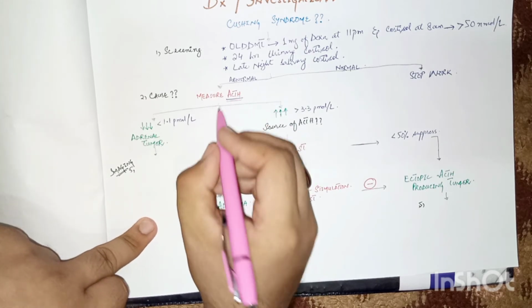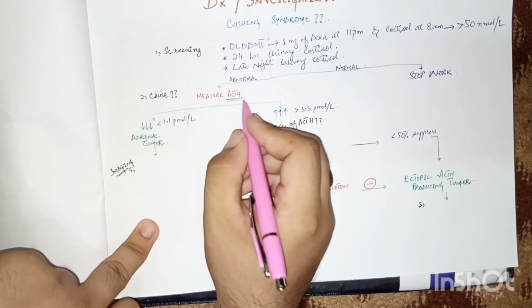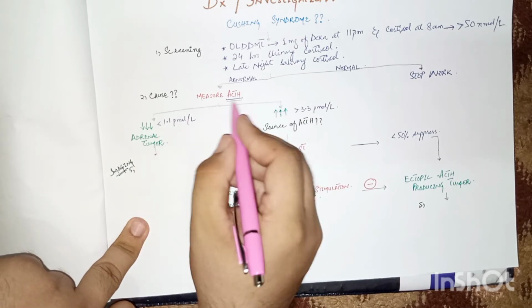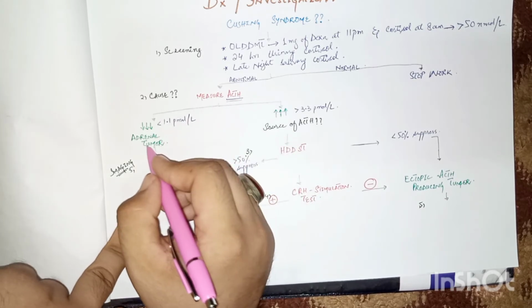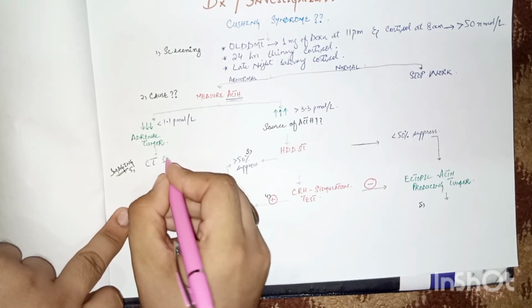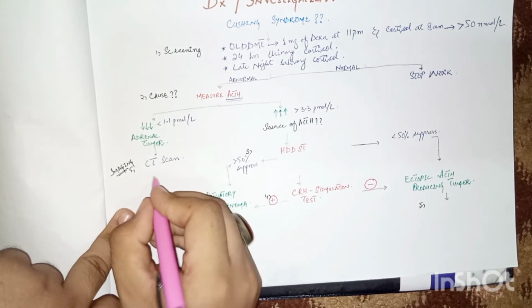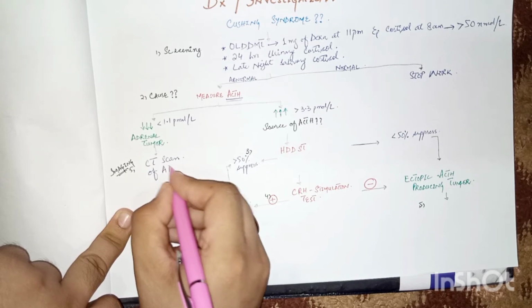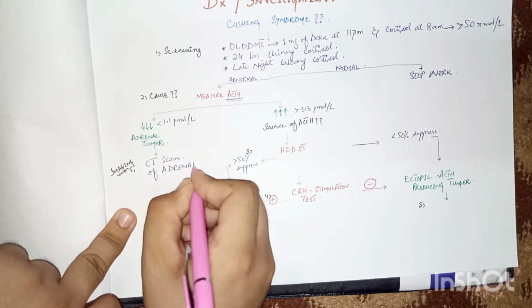So this test is very helpful to find out the cause. If the ACTH levels are below 1.1, then the cause is adrenal tumor. Now perform the CT scan of the adrenal gland. This is the next step.